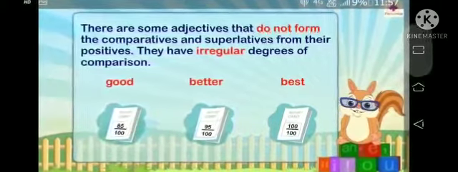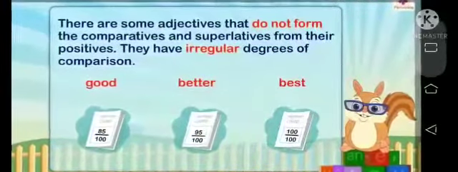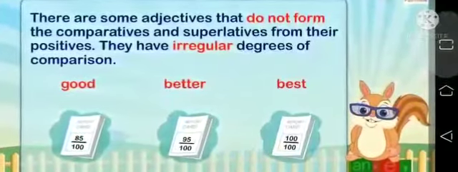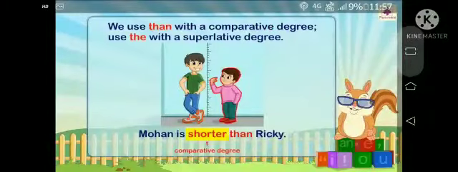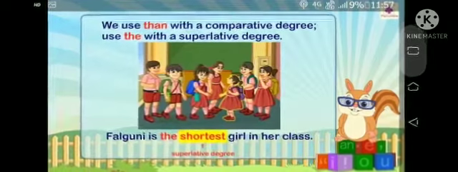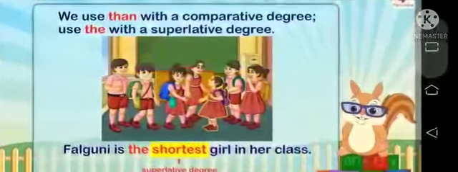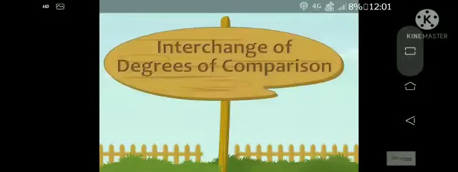There are some adjectives that do not form the comparative and superlatives from their positives. They have irregular degrees of comparison, like good, better, and best. Good is positive degree, better is comparative degree, and best is superlative degree. Now we use than with a comparative degree. Use the with a superlative degree. See the example, Mohan is shorter than Vicky. So here shorter is comparative degree. See the next one, Faguni is the shortest girl in her class. Shortest is superlative degree because here the has come.